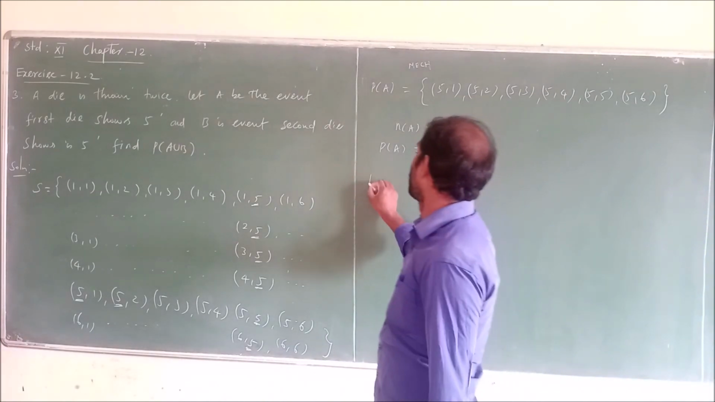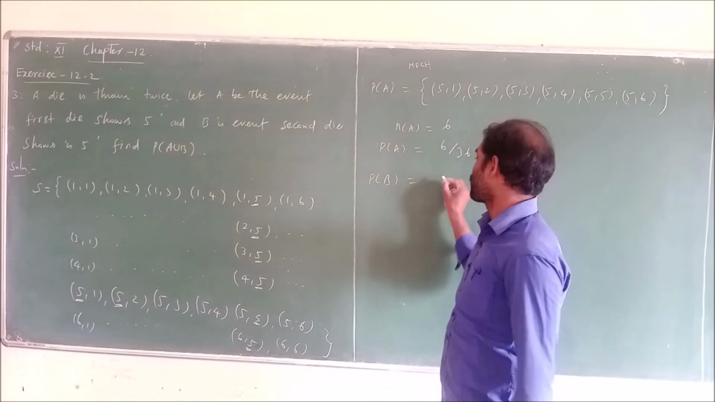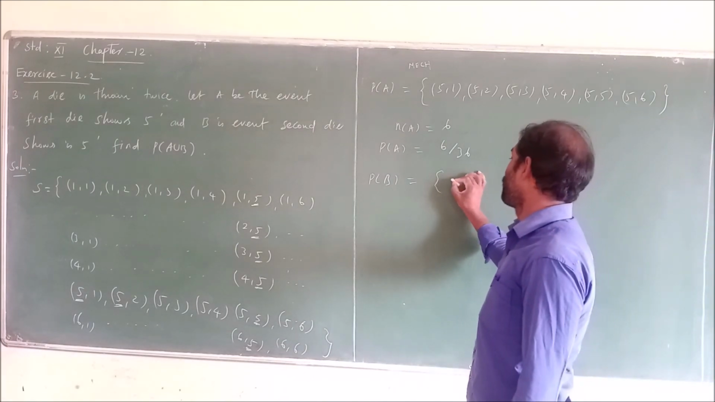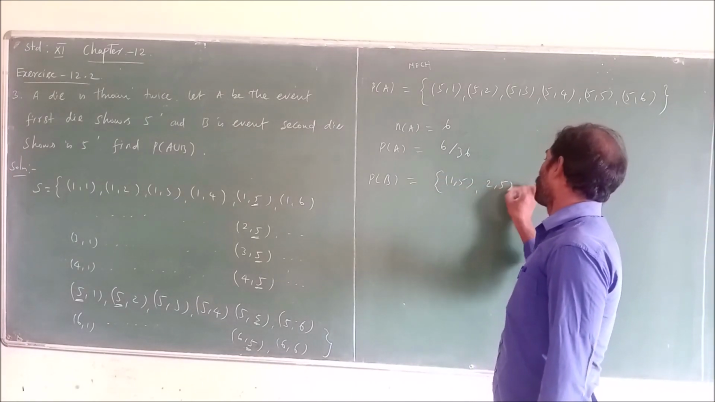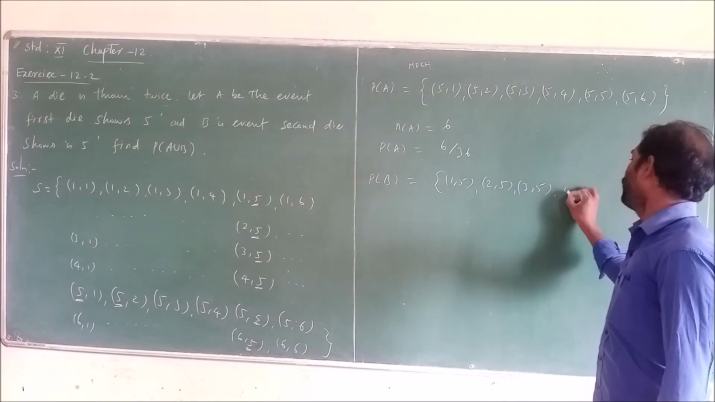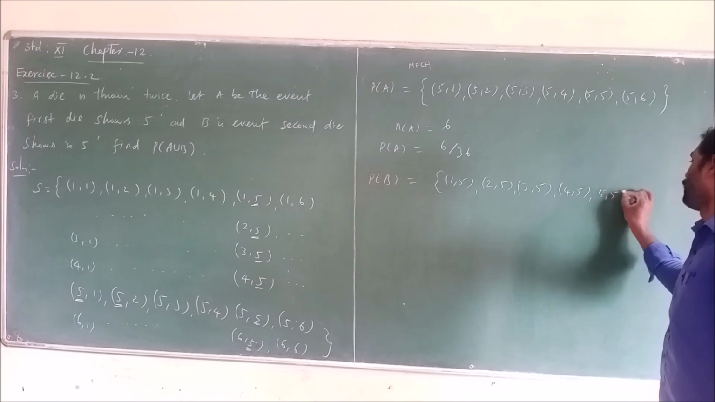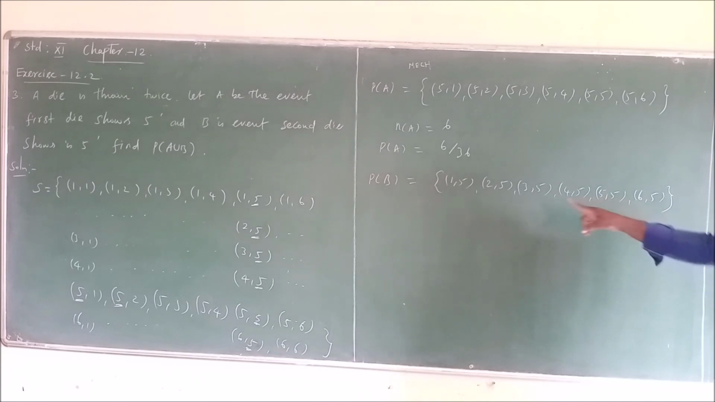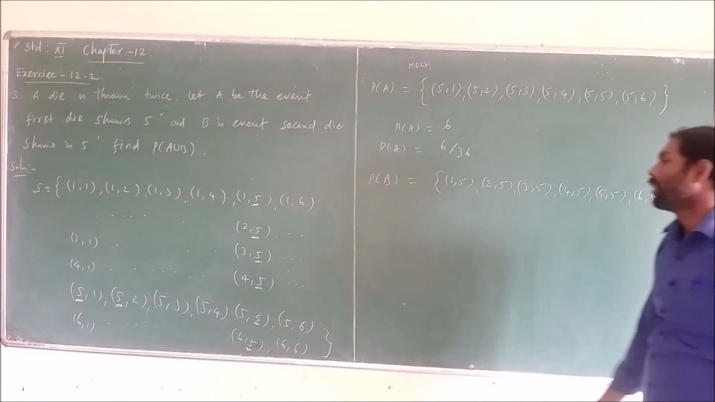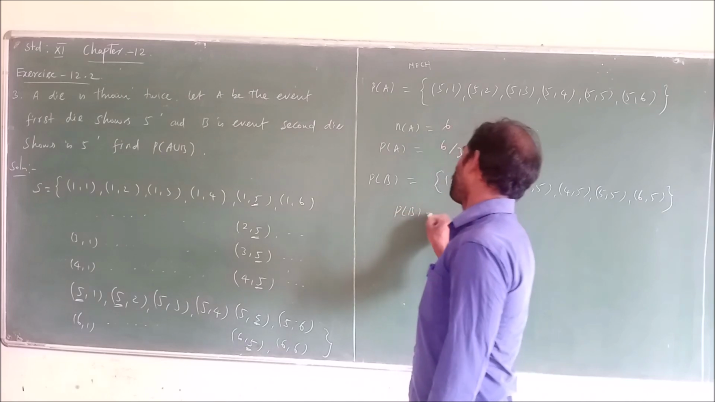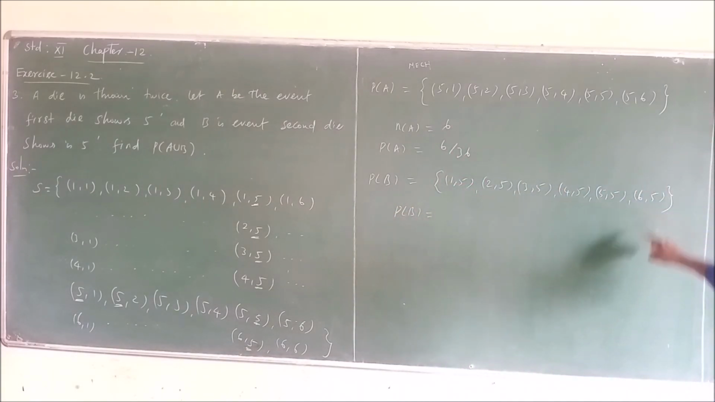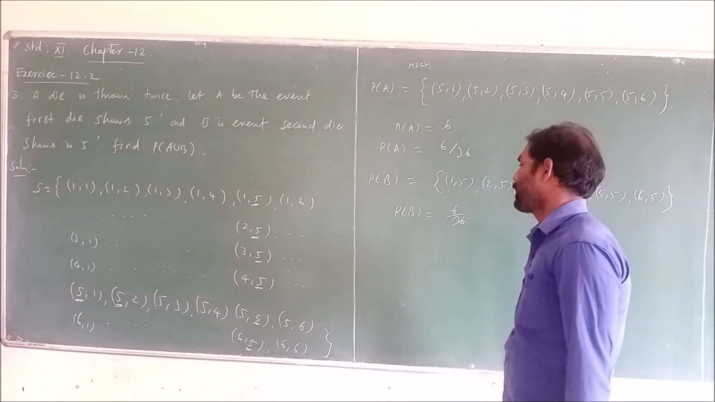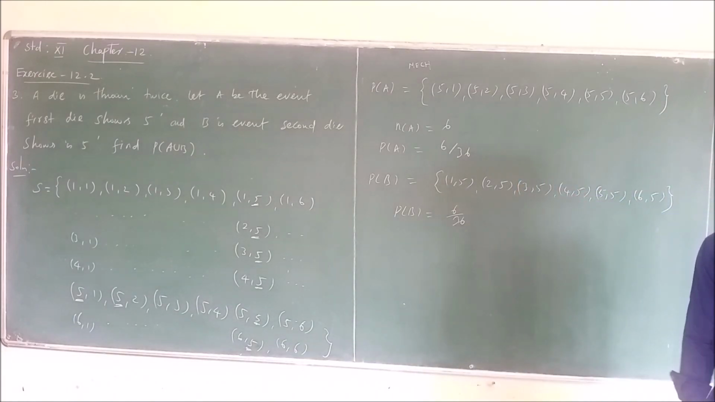And the probability of B. The probability of B is the event that the second die shows 5. So the outcomes are 1,5; 2,5; 3,5; 4,5; 5,5; 6,5, the event of the second die showing 5. Therefore the probability of B equals the number of favorable outcomes, 6, out of 36, so 6 by 36.